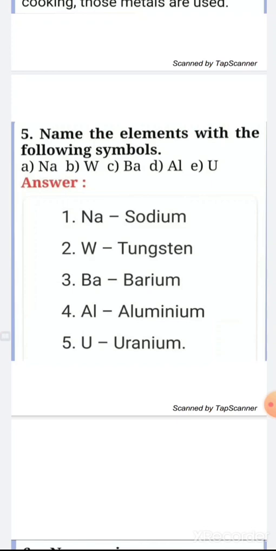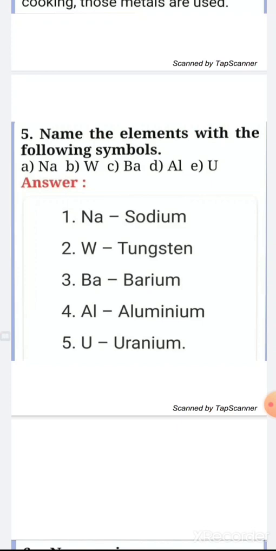Okay, this one you have to write in our classwork note. Today you have to write the question answers: the 4th Roman 6th question, then 5th Roman 5th question. Okay, two questions you have to write in our classwork note.